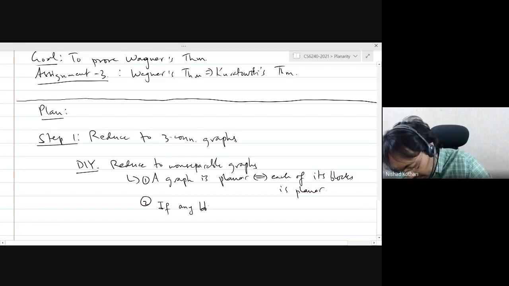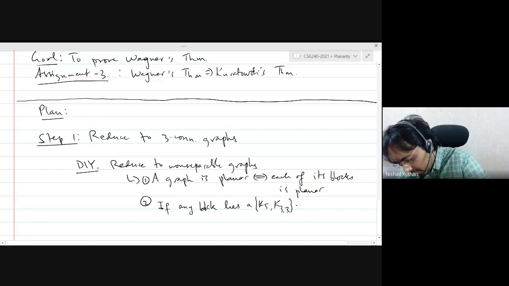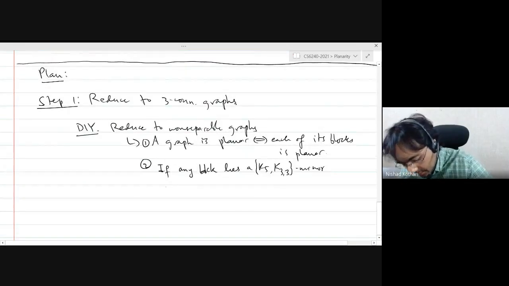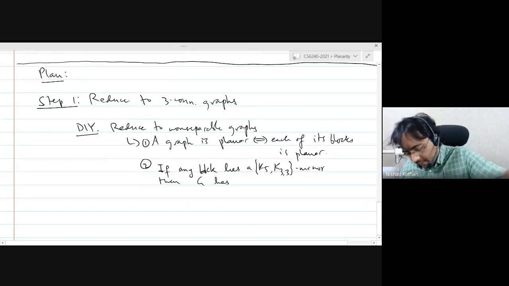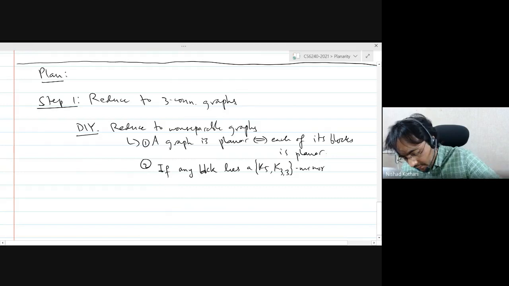If any block has a K5 or K3,3 minor, then G has one. In fact, you can make this an if and only if.